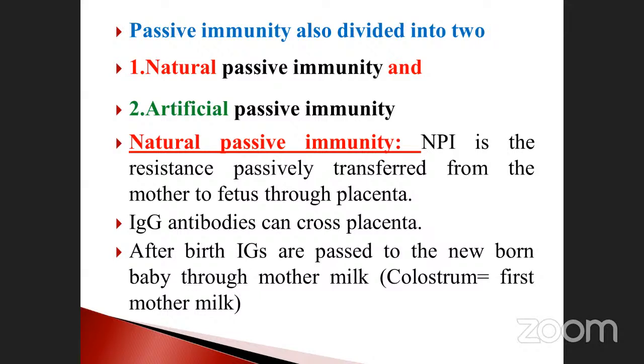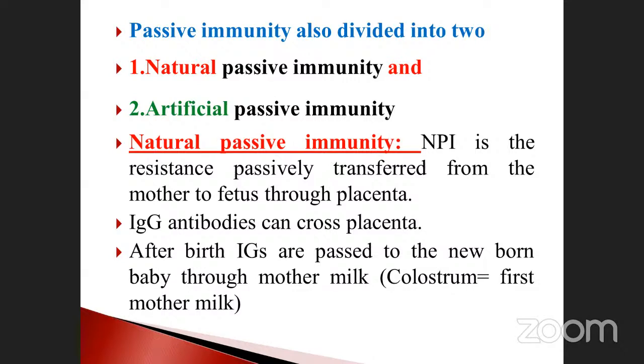Okay, but after the birth, immunoglobulin G is passed to the newborn baby through mother milk. So it is the passing way from the milk. Immunoglobulin A will be very high in nature compared to immunoglobulin G. But immunoglobulin G can pass from the mother to the baby through mother milk. That is the reason. So colostrum is the first mother milk. It is in pale yellow color. The colostrum contains a high amount of immunoglobulin G. This is very, very important.